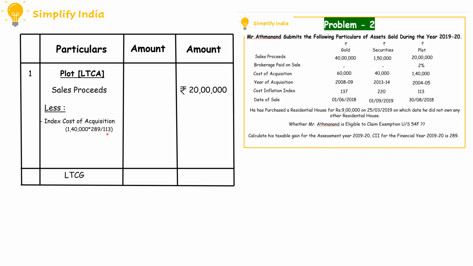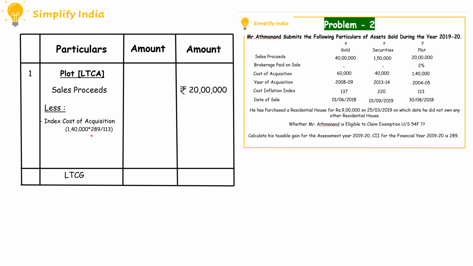It is being sold in the year 2019-20, for which the CII value is 289, divided by CII value in the year of purchase. The plot has been acquired in the year 2004-5, for which the CII value is 113.